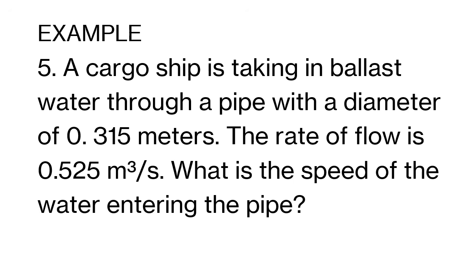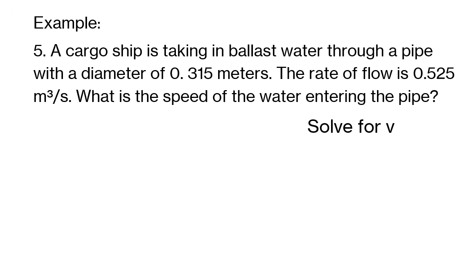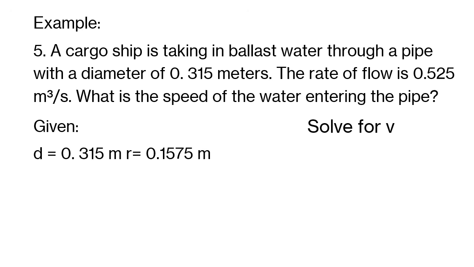A cargo ship is taking in ballast water through a pipe with a diameter of 0.315 meters. The rate of flow is 0.525 cubic meters per second. What is the speed of the water entering the pipe? Again, we know that the diameter is 0.315 meters, or that is a radius of 0.1575 meters, and a rate of flow, which is 0.525 cubic meters per second.